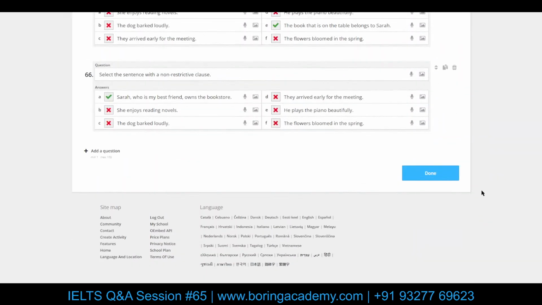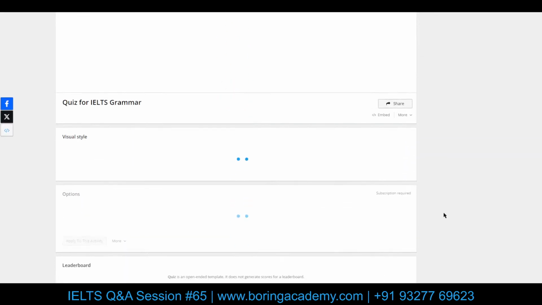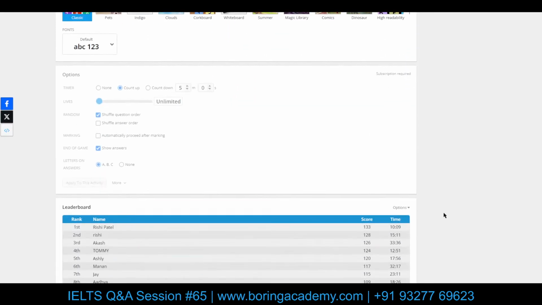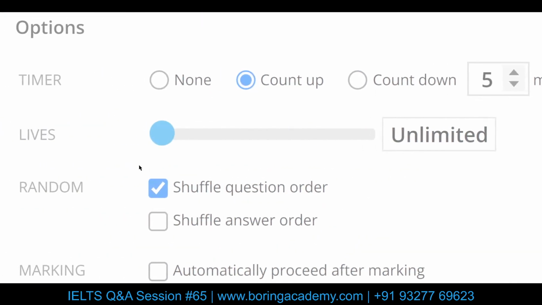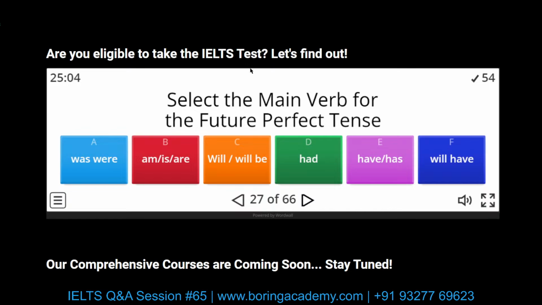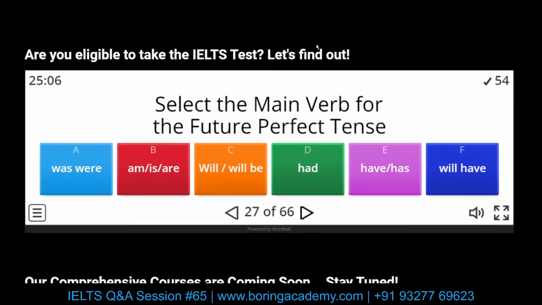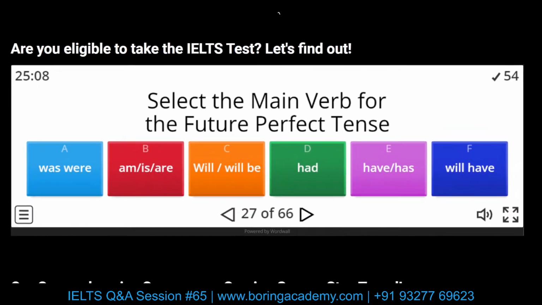There are 66 questions, and there is this premium feature that they provide. Can you see this, subscription required? So here is the option that I need. I don't want them to shuffle these questions because I need them in order. So this test is a little bit more challenging because it is random now. I wanted it to be in sequence, but it's okay.